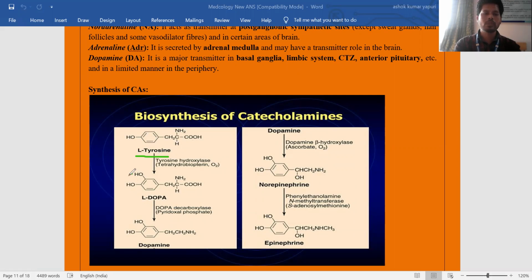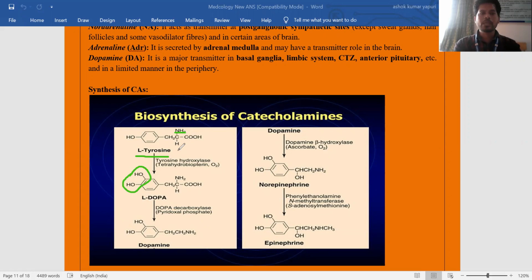The catechol group is a benzene ring containing two OH groups, and they commonly contain an amine group, including adrenaline, noradrenaline, dopamine. That's why these are called monoamines, and combinedly they are called catecholamines. They have the amine functional group and also the catechol functional group.